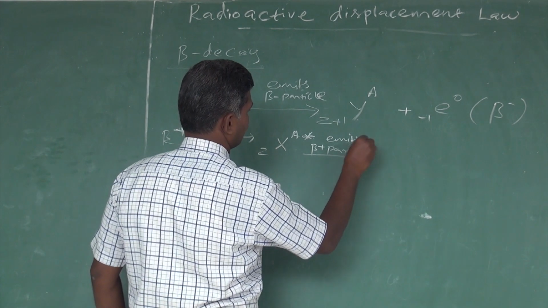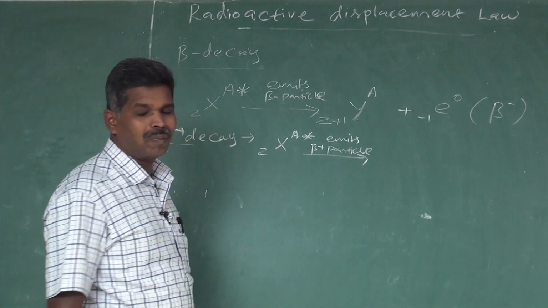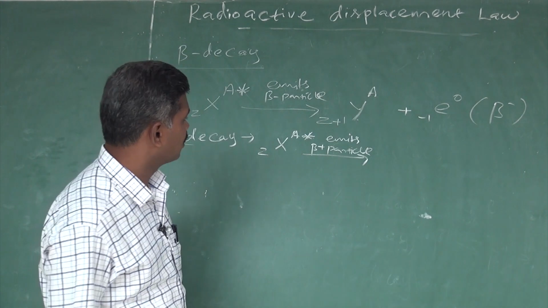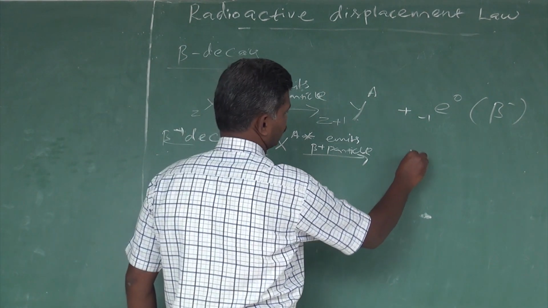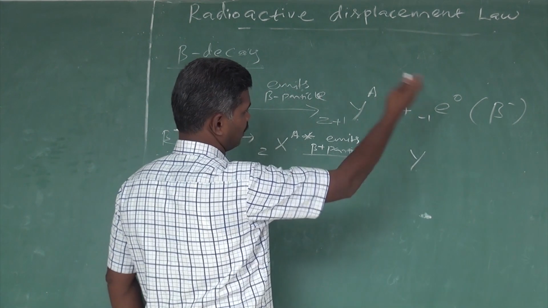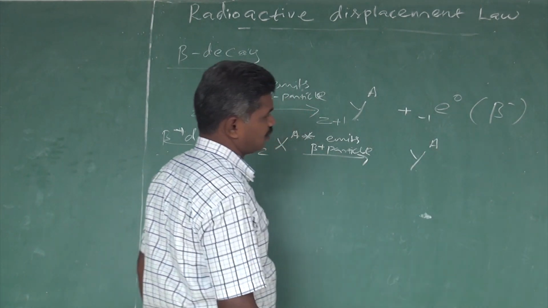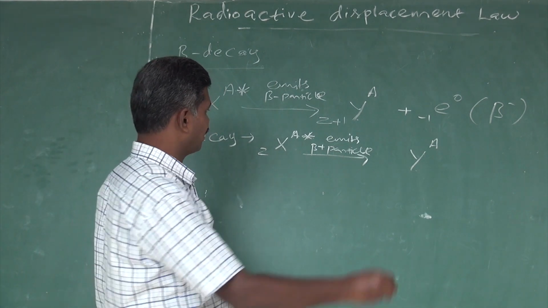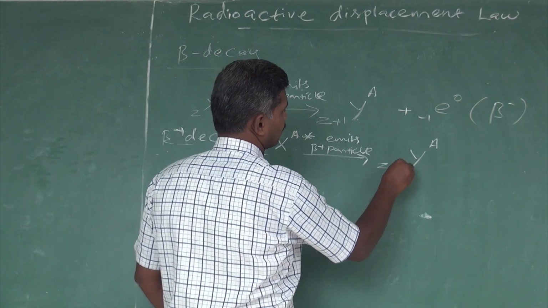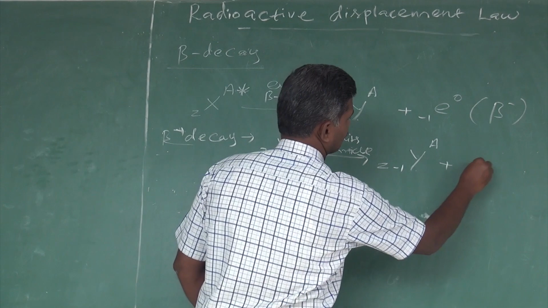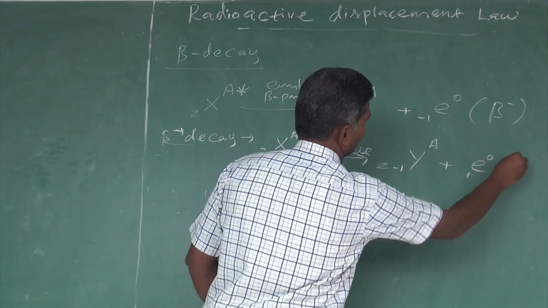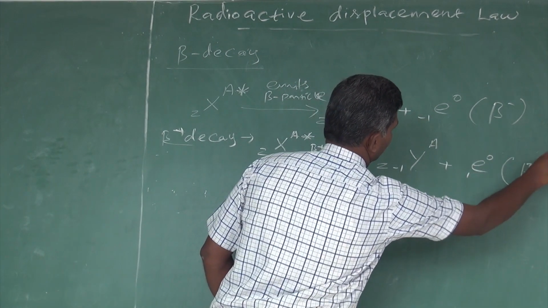A beta plus particle is the antiparticle of the electron, that is, a positron. When X is converted into Y, the mass number remains the same, but the atomic number decreases by 1, plus the emission of a positron, which is called beta plus.